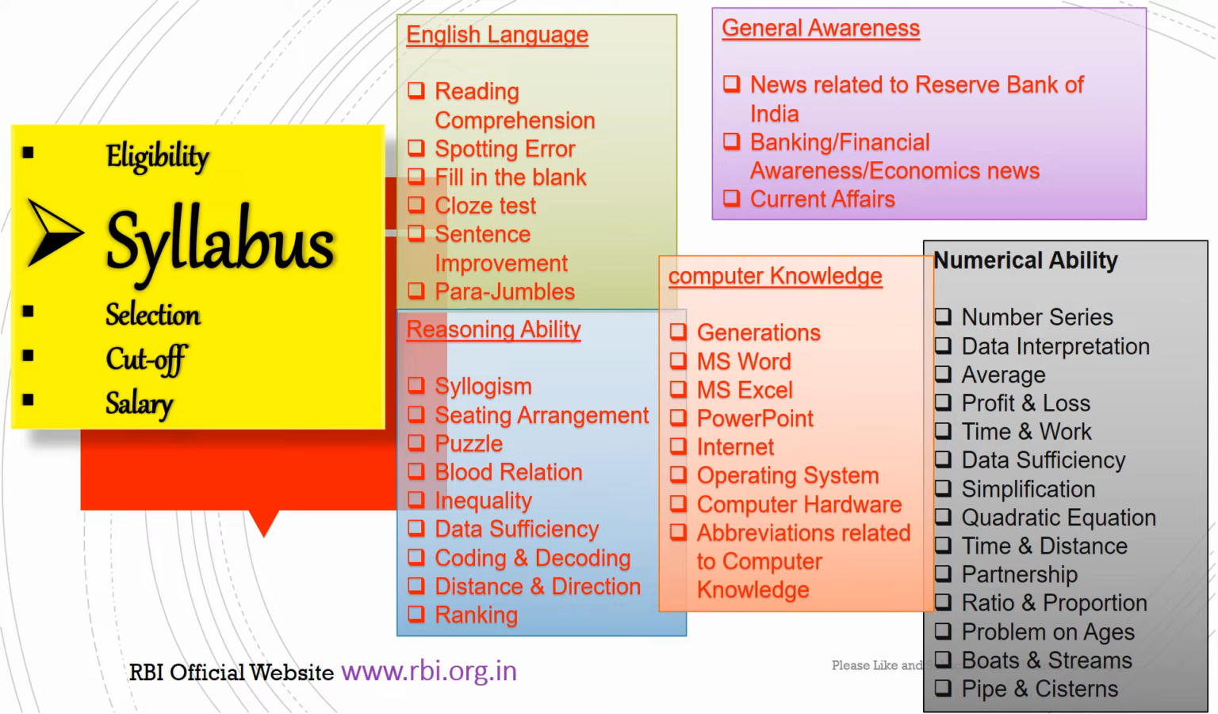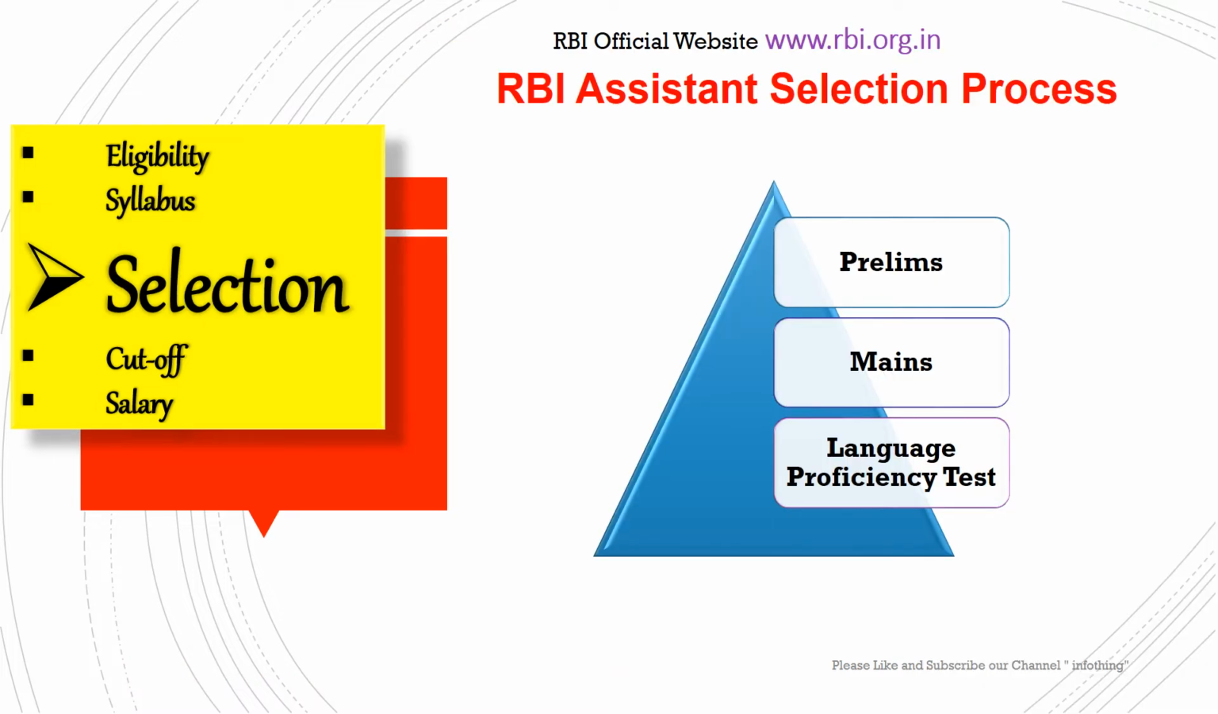When it comes to numerical ability, there are number series, data interpretation, average, profit and loss, time and work, data sufficiency, simplifications, quadratic equation, time and distance, partnerships, ratio and proportions, problems on ages, boats and ships, and pipes and cisterns. So these are the main topics on which questions are asked. And one more thing we need to keep in mind is there is a negative marking of 1/4 mark for every wrong answer at every stage, that is prelims and mains.